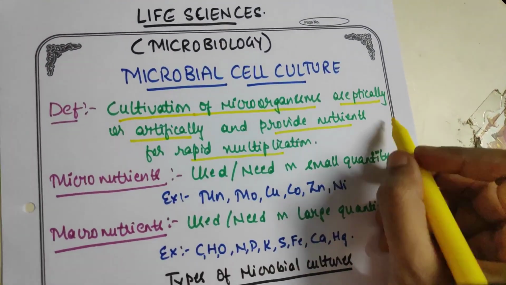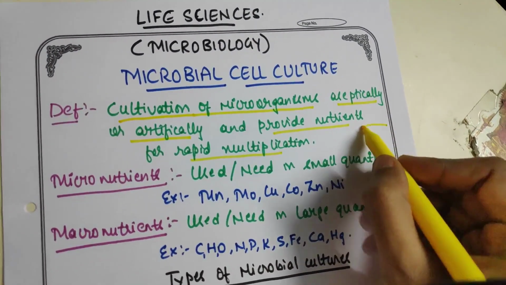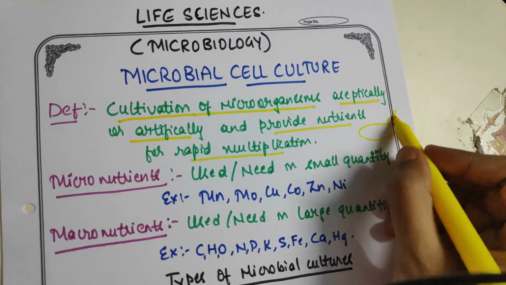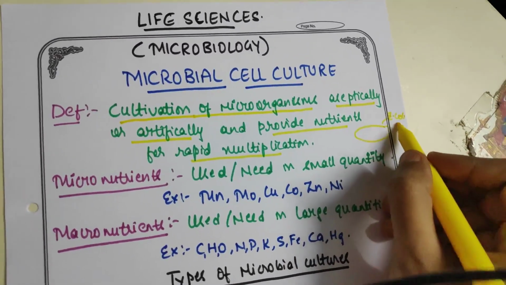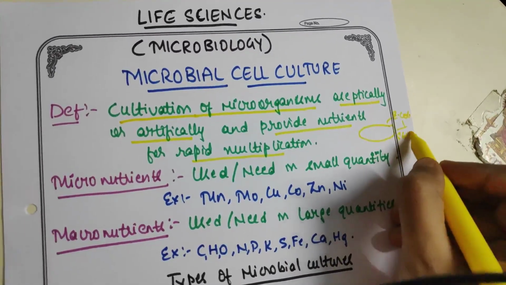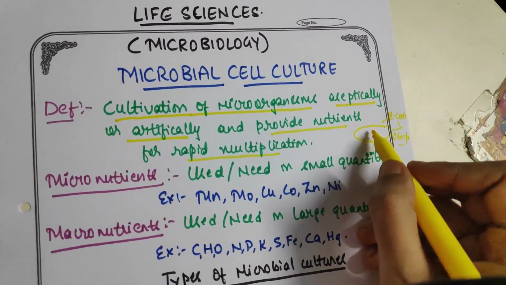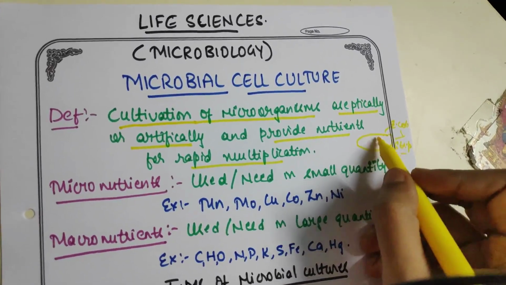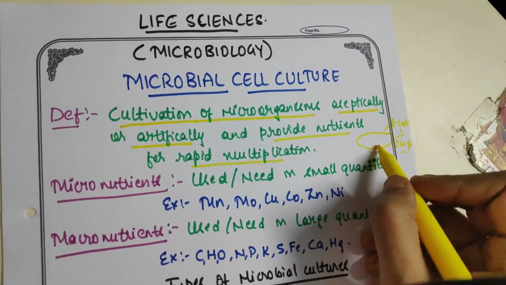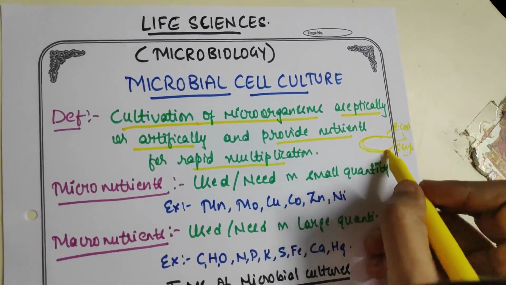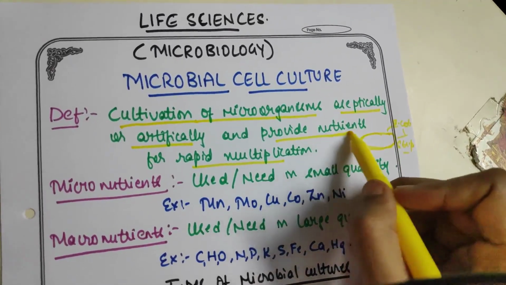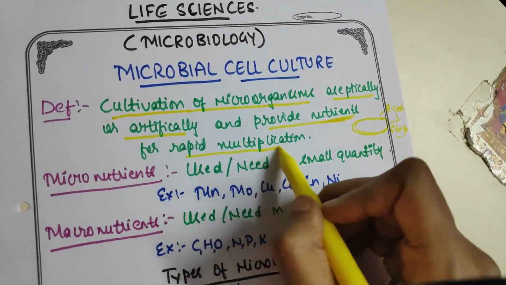For example, I want to cultivate or culture a microorganism like E. coli or streptococcus. I'll take a sample of it and culture. Culture means the media having all the nutrients for multiplication.